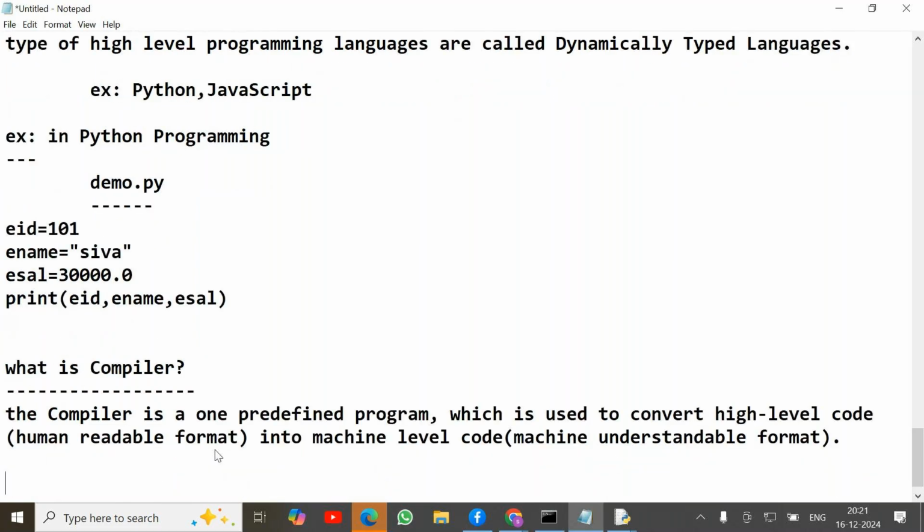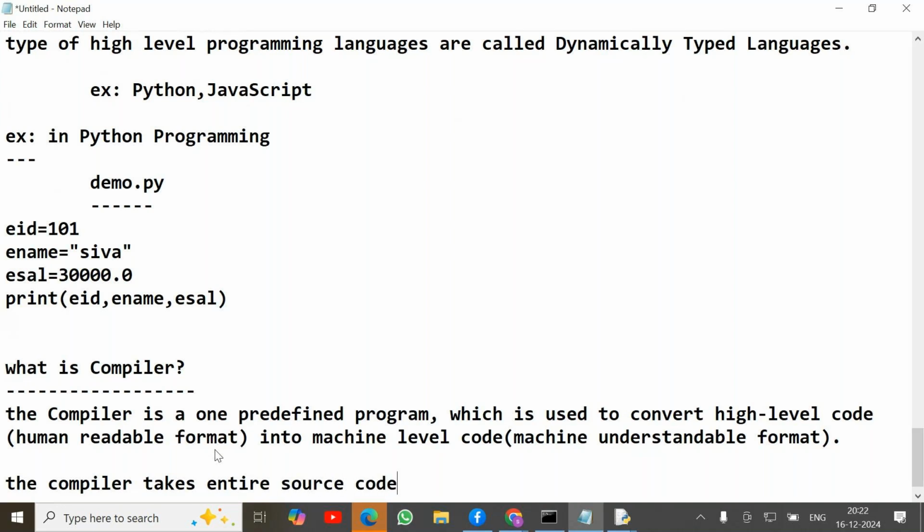Next one, the compiler takes the entire source code.